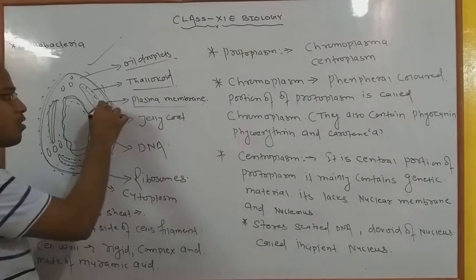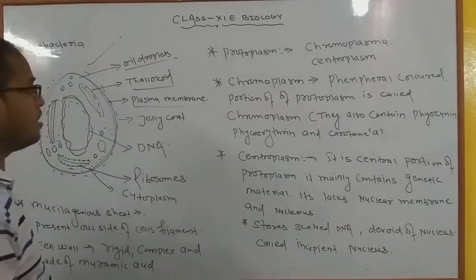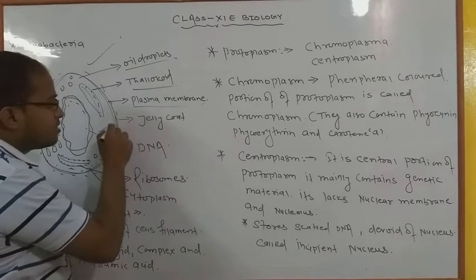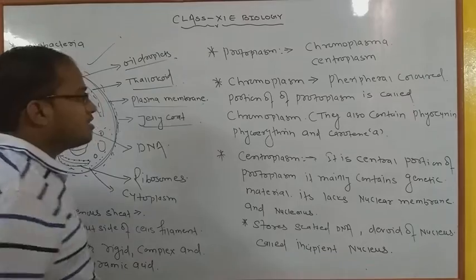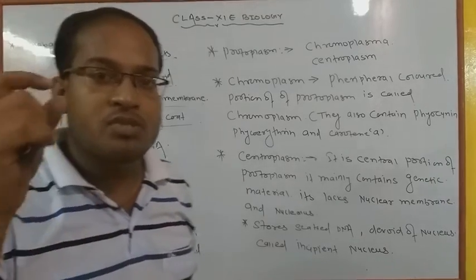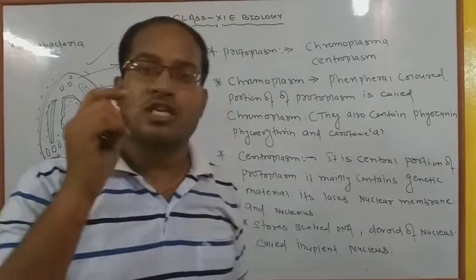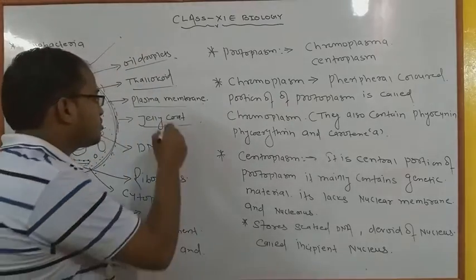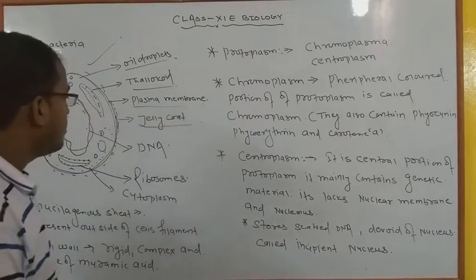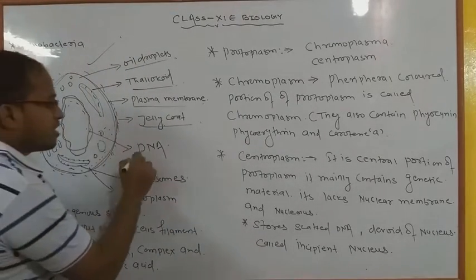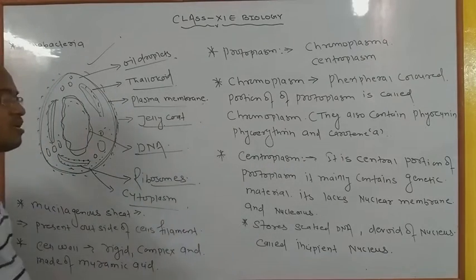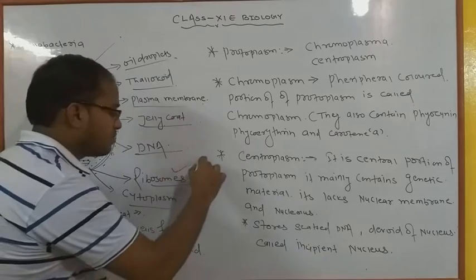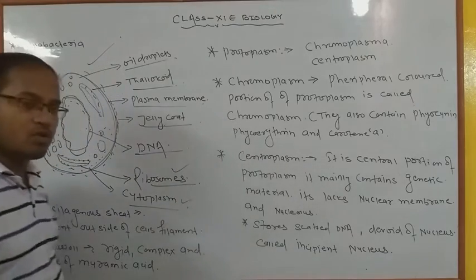The most important is the plasma membrane, and outside the plasma membrane there is a small jelly-like substance called the jelly coat, and the jelly coat is also mucilaginous. Mucilaginous means sticky. Okay, mucilaginous sheath. And now the most important, the genetic material, that is DNA, and also ribosomes and cytoplasm. I have already described cytoplasm and ribosomes.